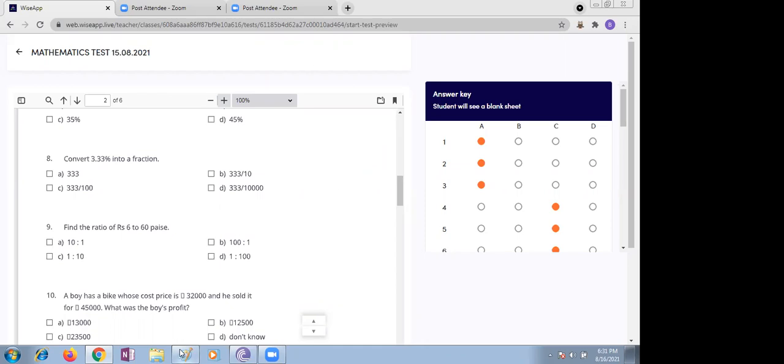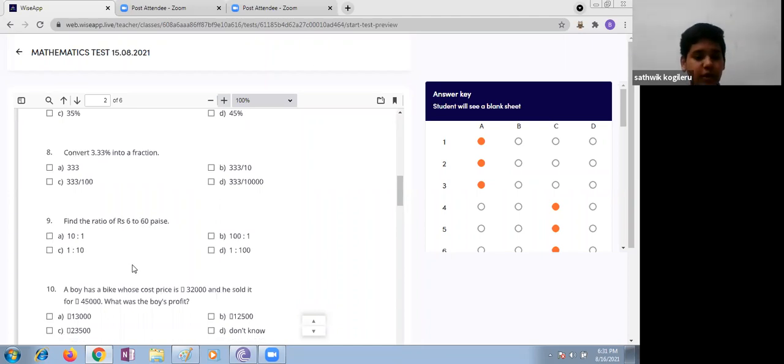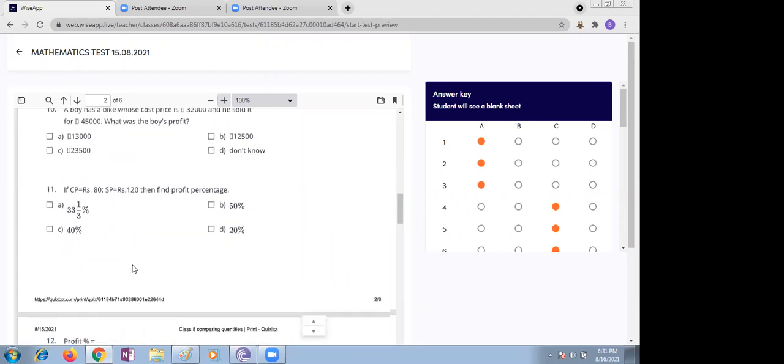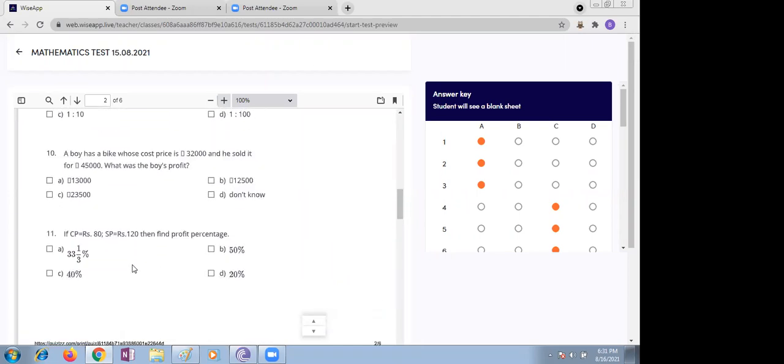Find the ratio of 600 to 60. 600 is to 60 means 10 times, 10 is to 1. 10 is to 1. Next, a boy has a bike whose cost price is 32,000 and sold it at 45,000. What is the profit? Profit means 13,000. Profit percent means 13,000.